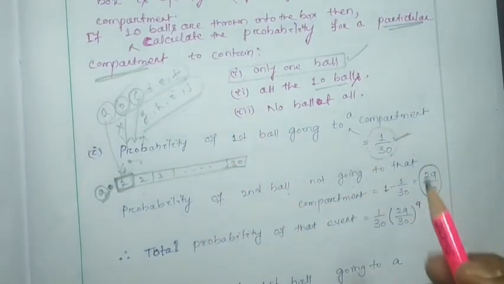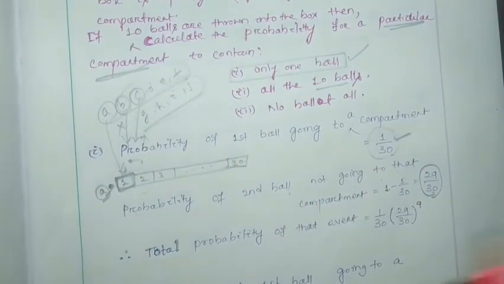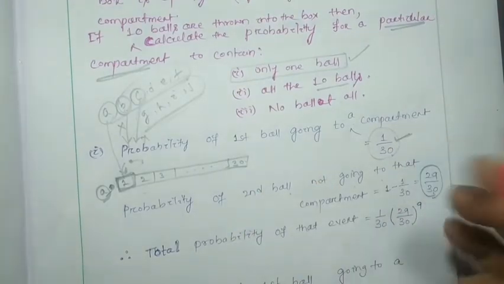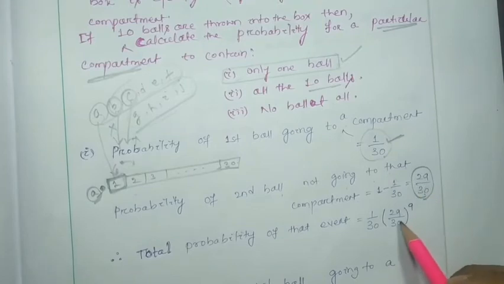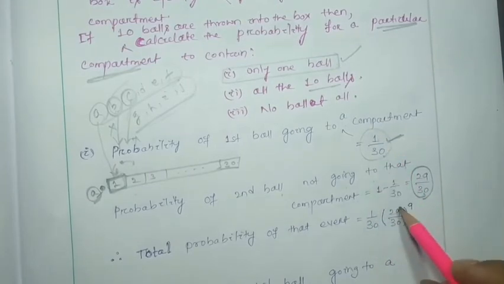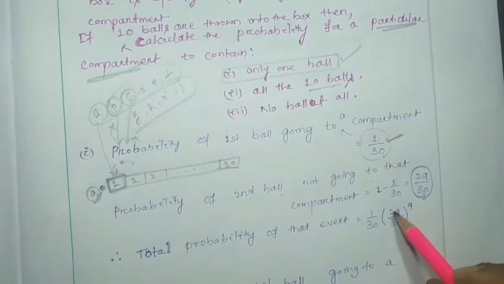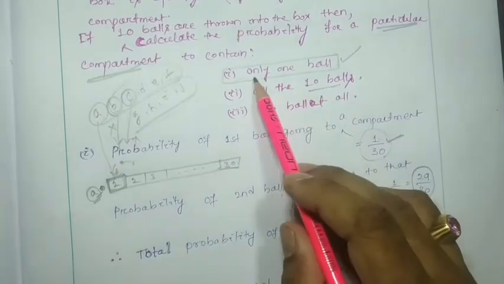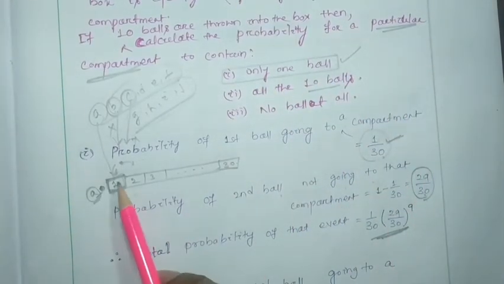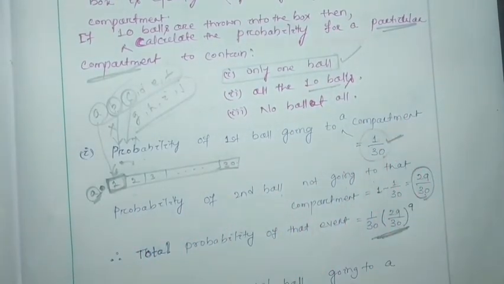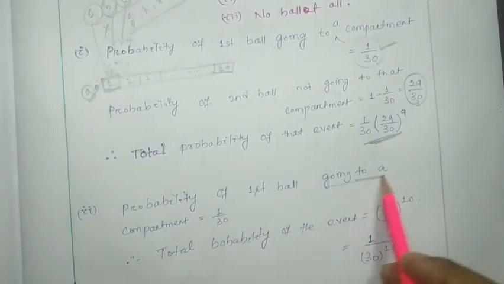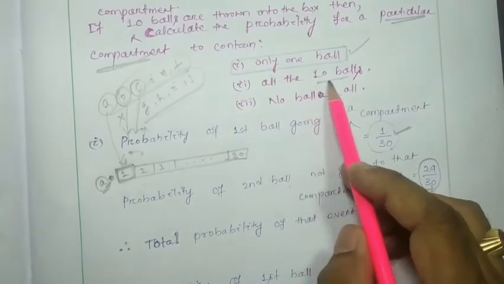As these are mutually independent events, nothing is restricted to one another, so we are going to multiply: 1 by 30, 29 by 30 into 29 by 30 into 29 by 30, 9 times. That means (29 by 30) to the power 9. This will be the probability of only one ball going to any one of the compartments.